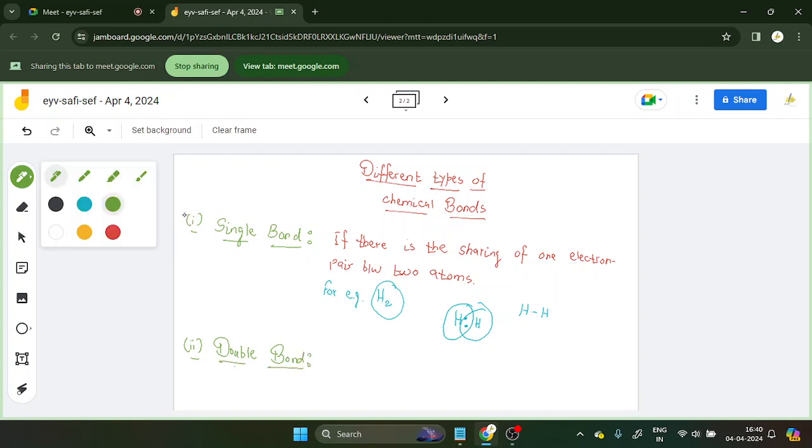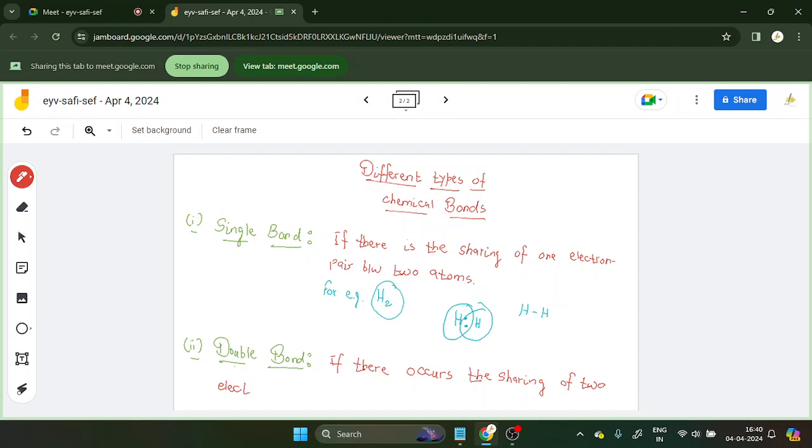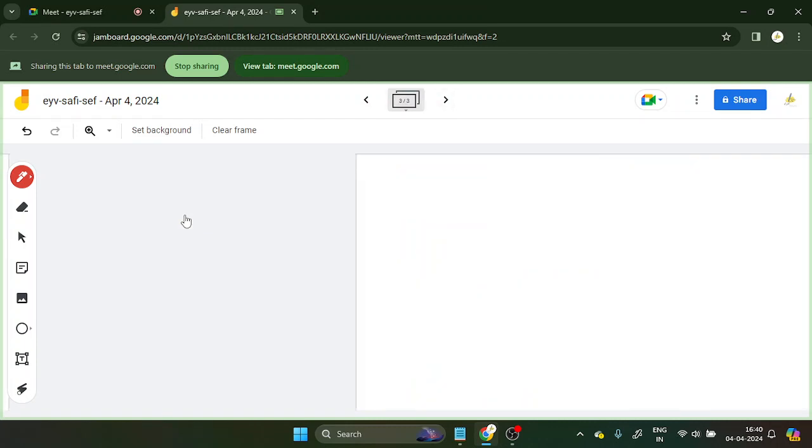Double bond means there is a sharing of two electron pairs. If there occurs the sharing of two electron pairs between atoms, that is called a double bond. The best example is oxygen, O2.